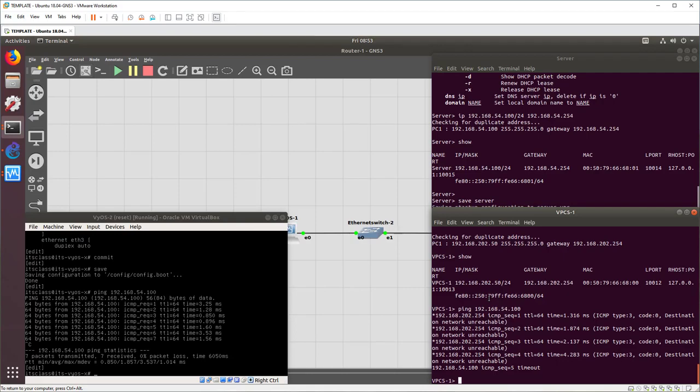We're going to go next and configure VyOS 1 to be able to find the remote network that server lives on. All right? It's not a directly connected network that VyOS 1 is part of. VyOS 1 is part of two different networks, but it's not part of the network that server is on. So we're going to tell VyOS 1, if you see traffic for that network where server lives, here's what to do with it. And we'll do that next.